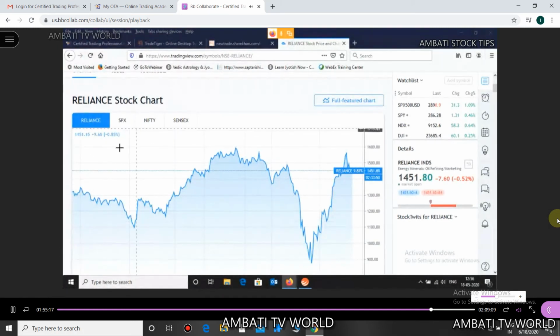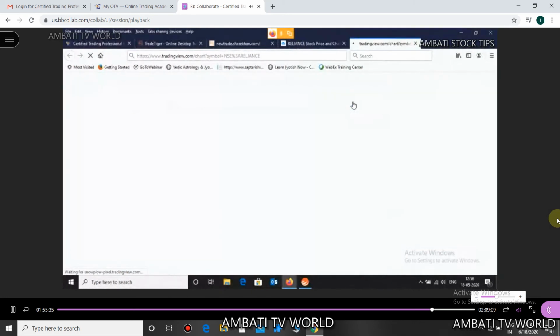Can you see the Reliance stock chart here? Now to get the full featured chart, can you see the full featured chart here? Mr. Reddy, please don't worry, after the session please take the help of the IT team. Click on the full featured chart here and you will get a full view screen of the chart.